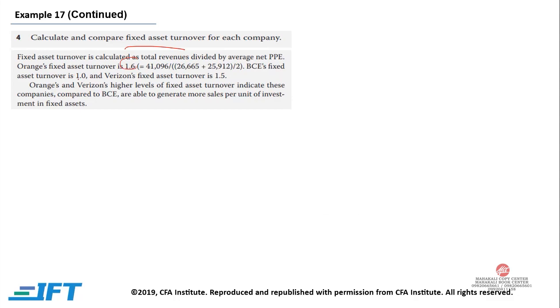BCE fixed asset turnover is 1, Verizon fixed asset turnover is 1.5. Orange and Verizon's higher level of fixed asset turnover indicates these companies, compared to BCE, are able to generate more sales per unit of investment in fixed assets, as we have just discussed.